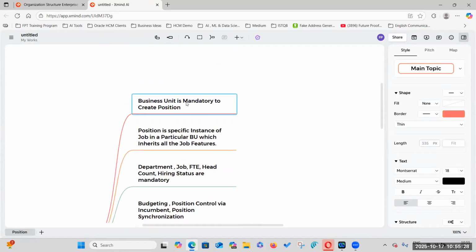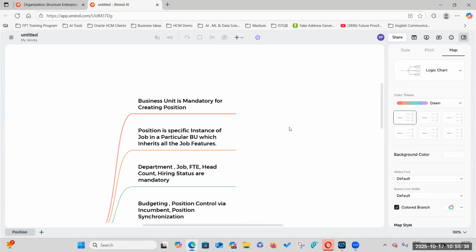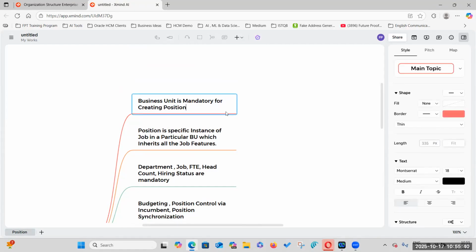Business unit is mandatory for creating a position.